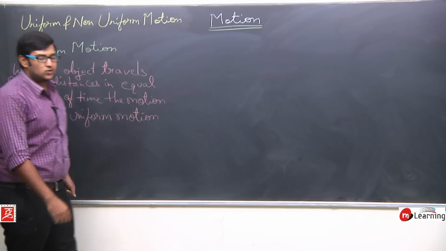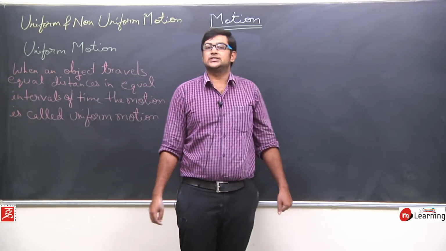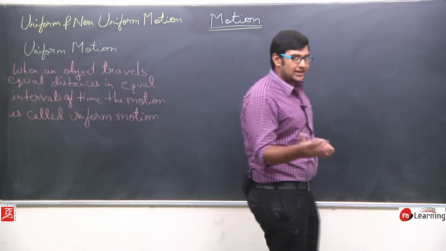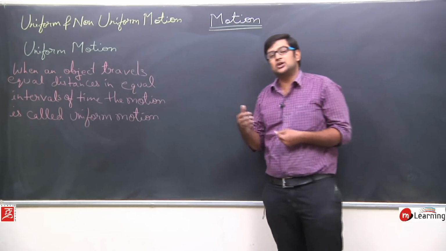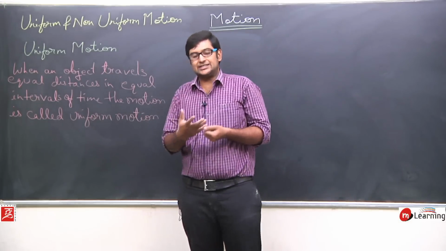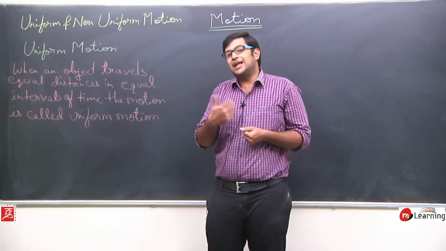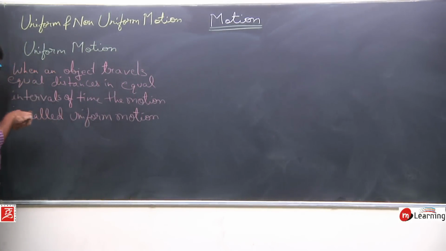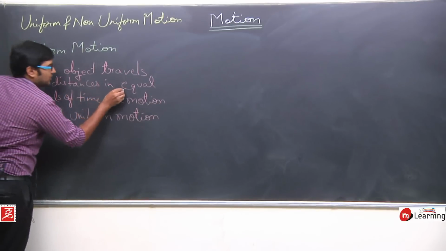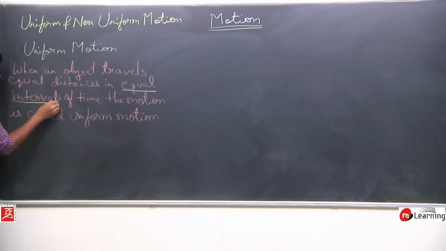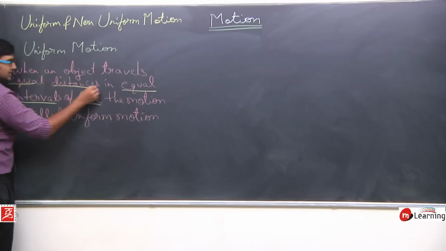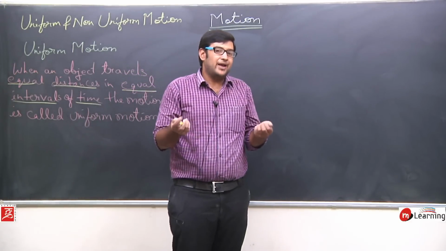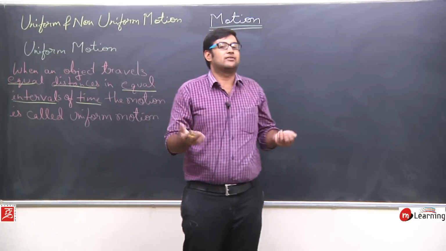Okay, let's try to understand what I have written on the board. Uniform motion means when an object travels equal distances in equal intervals of time. Equal distances in equal intervals of time, that kind of motion would be known as uniform motion. This is the most important point: equal intervals of time, and equal distances. Now what does this mean? How can we visualize what is meant by equal distances and equal intervals of time?